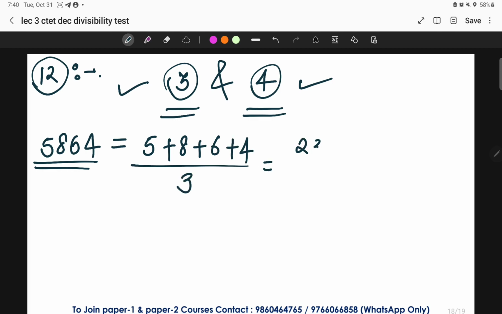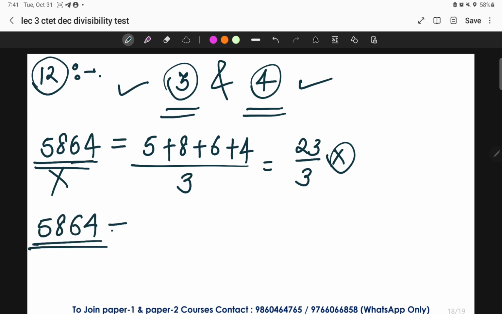The summation is 23, but 23 is not divisible by 3. It means the given number is not divisible by 3. Now for the divisibility test of 4, we check the last 2 digits, and the last 2 digits are divisible by 4. In this case, 5864 is divisible by 4.